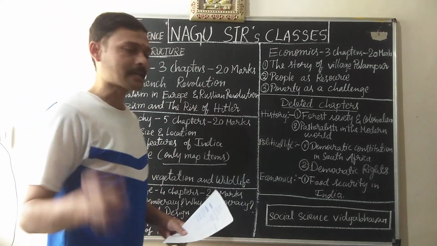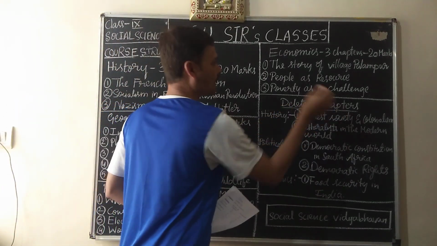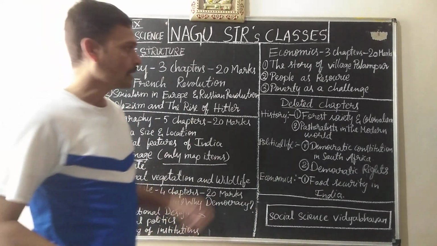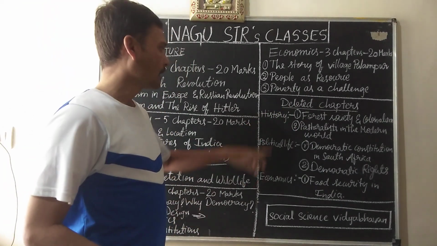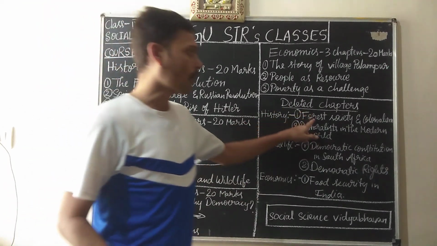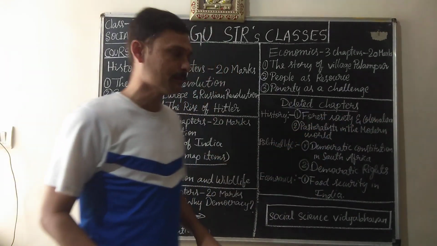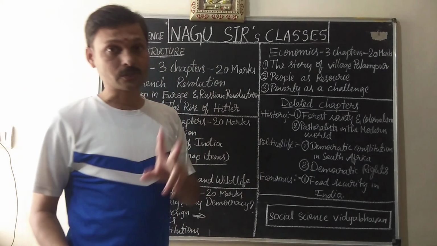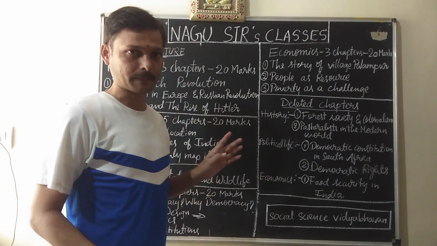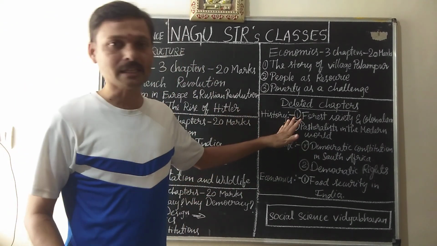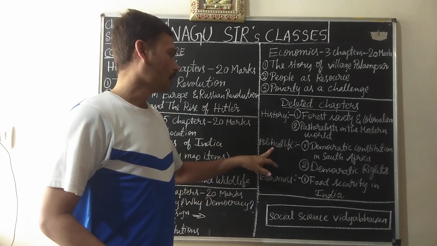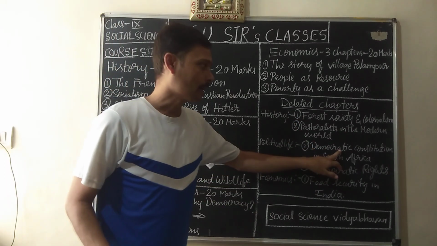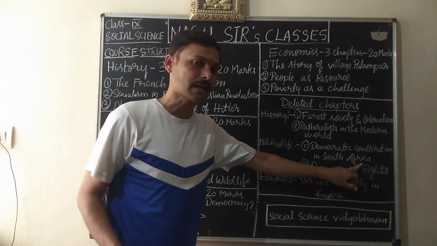Okay. Now let us have a look at the deleted chapters. Deleted chapters in history: forest society and colonialism, and pastoralists in the modern world. These 2 chapters have been deleted completely. Don't worry about these chapters at all. Political life: democratic constitution in South Africa.